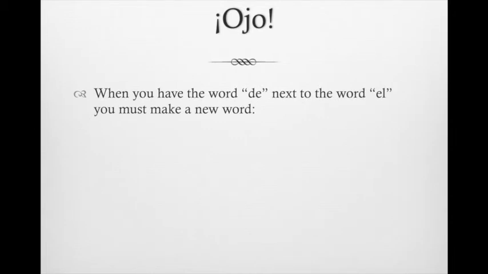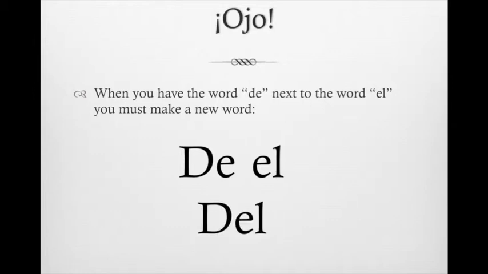When you have the word de next to the word el, you must make a new word. We'll see that in an example in just a second, but the reason behind it is, if you say de and el quickly together, you can see how it kind of morphs into one word naturally. De el, del. It rolls off the tongue a bit easier and helps the speech maintain its fluency.